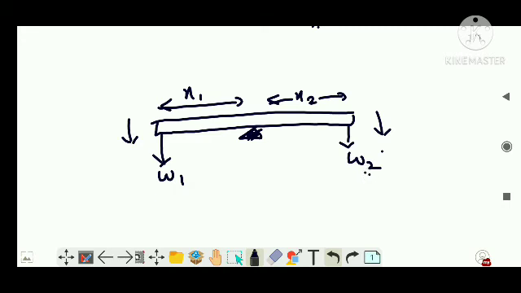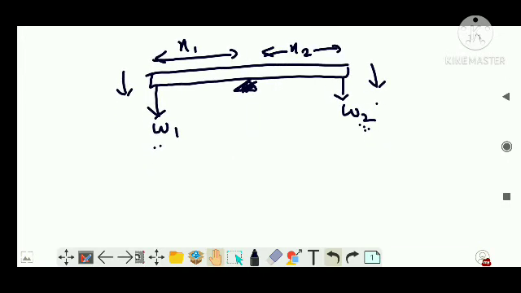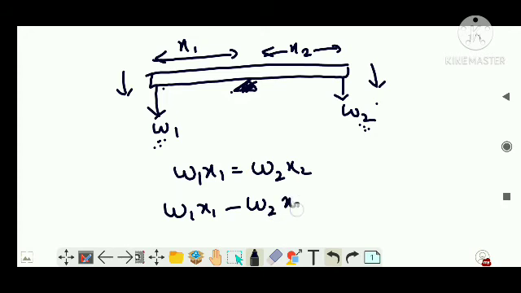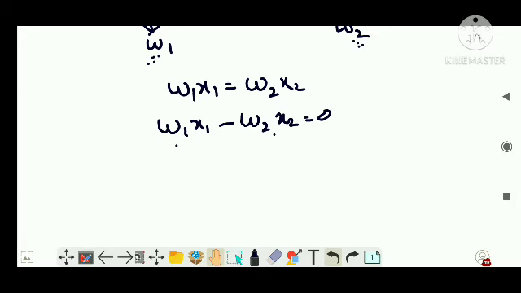Now the moment of W2 is negative, clockwise. So the moment of W2 is negative, the moment of W1 is positive. As per the principle of moments, the force W1 into the perpendicular distance x1, W1 x1, is equal to W2 x2 at equilibrium. So the principle of moments states that at equilibrium W1 x1 is equal to W2 x2, or you can write it as W1 x1 minus W2 x2 is equal to 0. The sum of net moments at equilibrium is equal to 0.